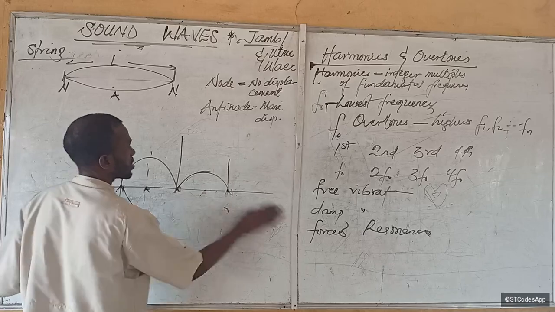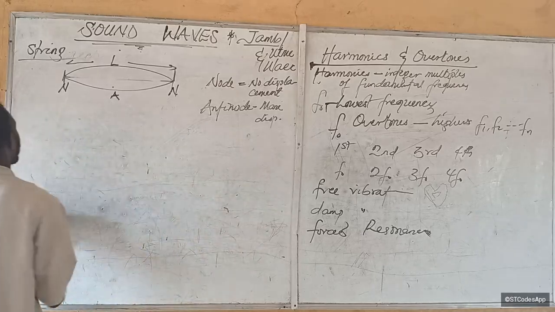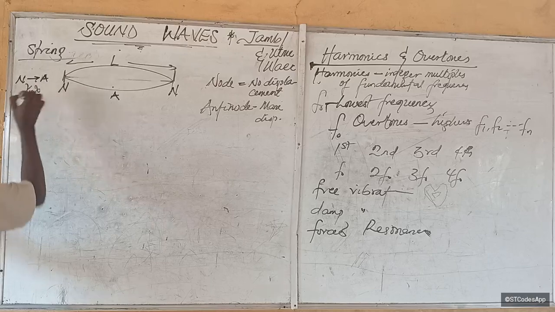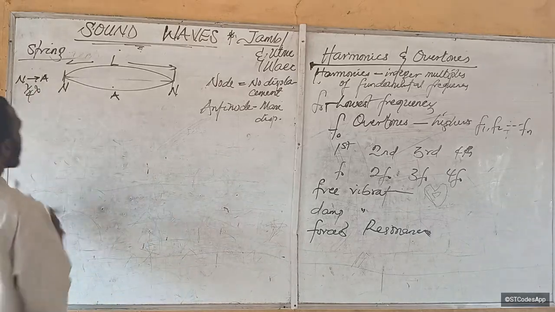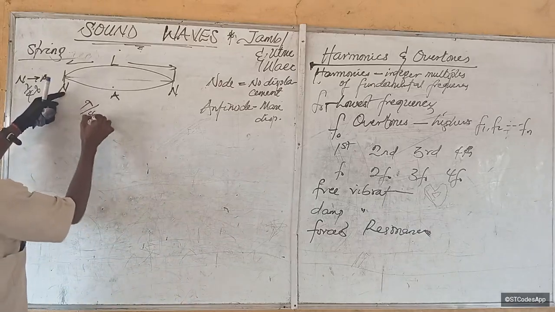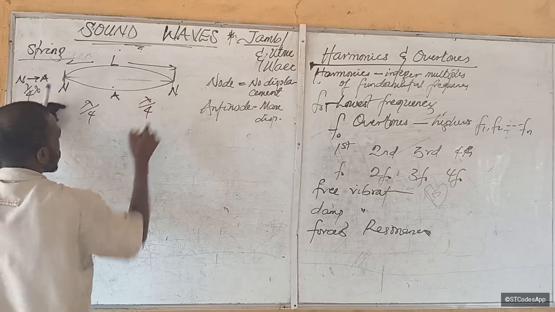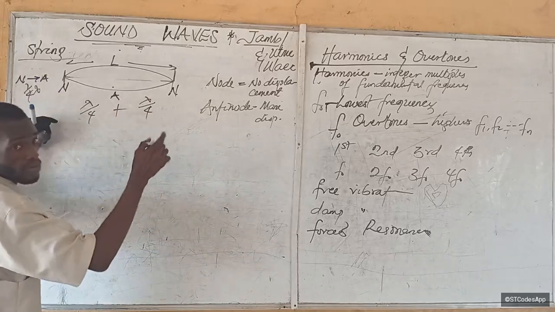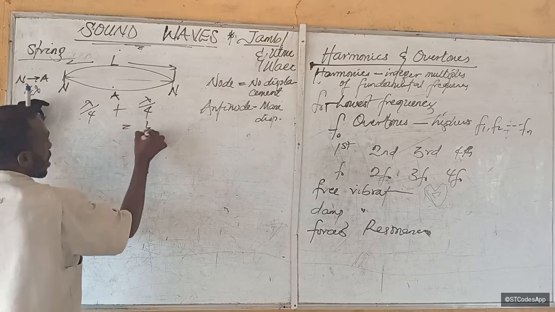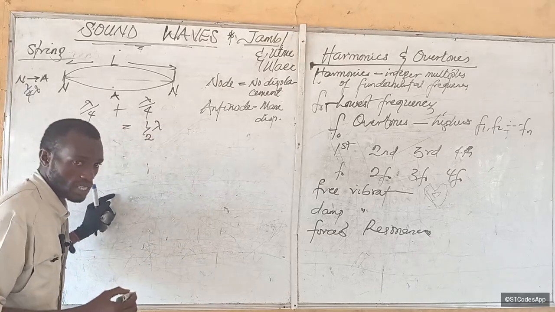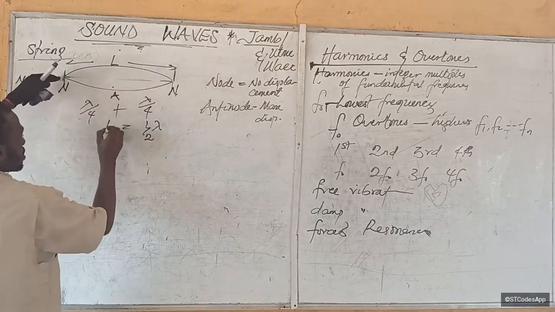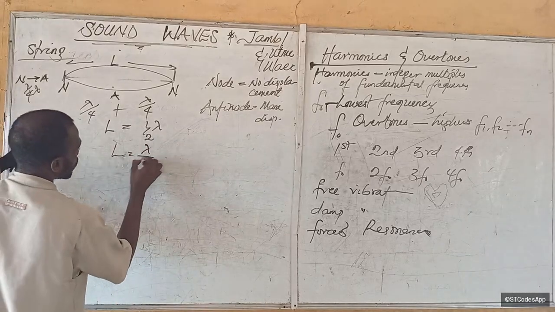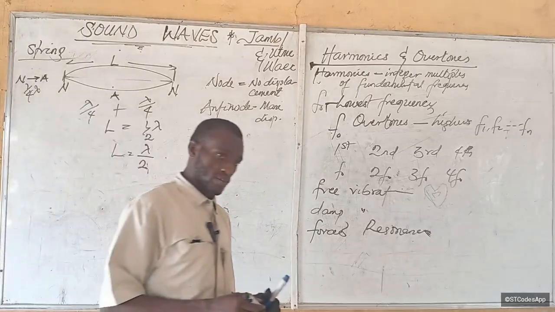Let's make sense of that in this place now. Between one node to an antinode, what do we always have? Quarter wavelength. This one will help you everywhere. So from here to here, what do we have? Quarter wavelength. From here to here, what do we have? Quarter wavelength. So by the time you add it up, you get the total wavelength. So one quarter will give you what? Half wavelength. Does that make sense now? So the entire length of this string is equal to what? Yes, which is equal to lambda over 2. Does that make sense now?